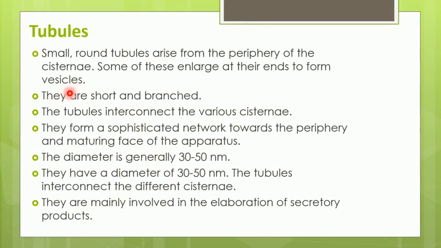These tubules are short and branched, and what is their function? They interconnect the various cisternae, which are nothing but the sac-like structures. So they form a network towards the periphery and maturing phase of the Golgi apparatus. They have a larger diameter than the cisternae, 30 to 50 nanometer, and they are mainly involved in the formation of secretory products.